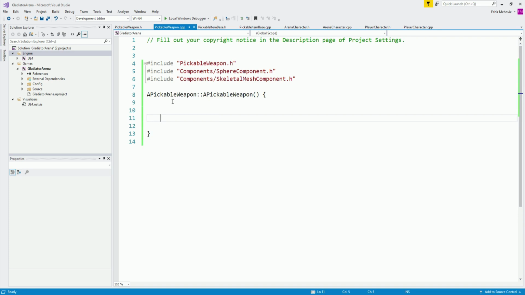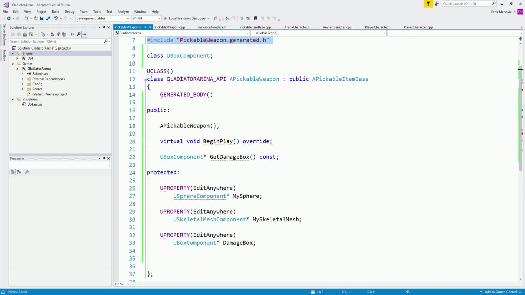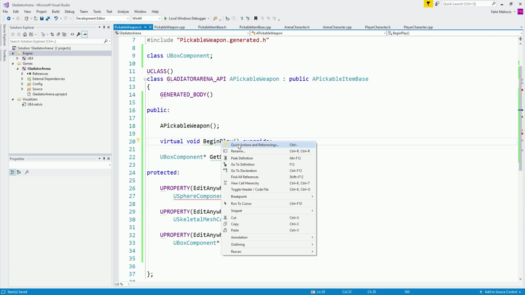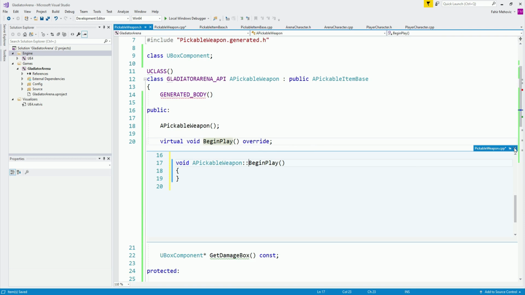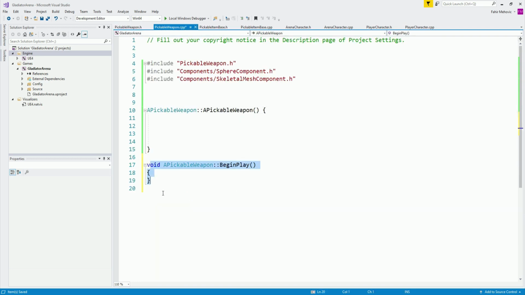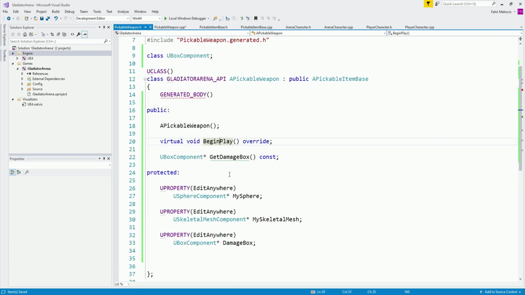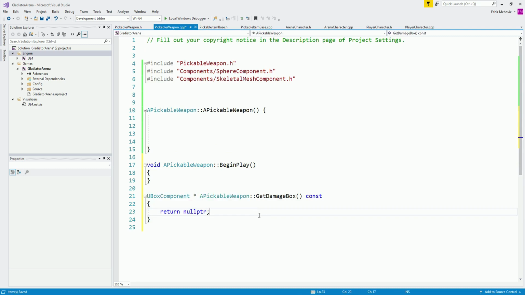Why do we need a constructor? Well, I want to declare everything inside of the constructor. You can also go over here and take this BeginPlay. I'm going to right click, quick actions and refactoring, and create a definition of BeginPlay. So you can also place your declaration inside of the BeginPlay. And I'm also going to take this damage box, right click over here, and just declare it over here so that it does not complain.